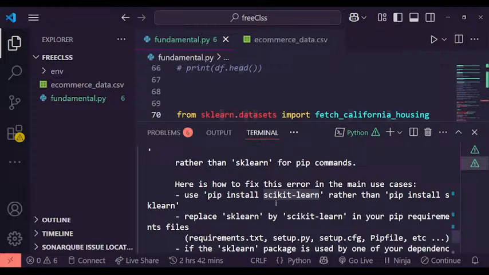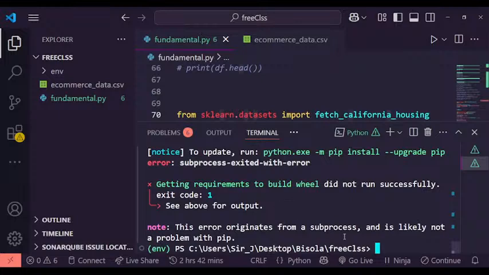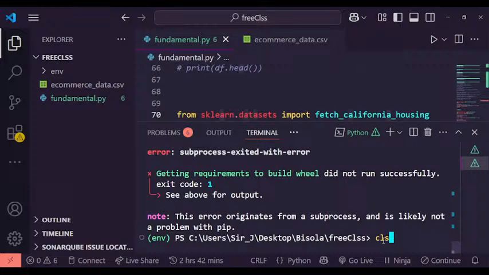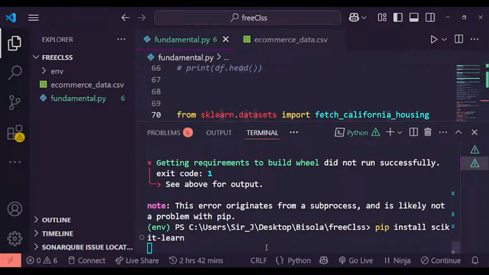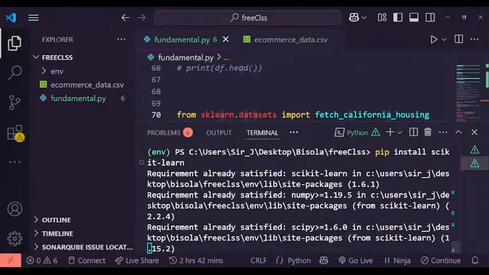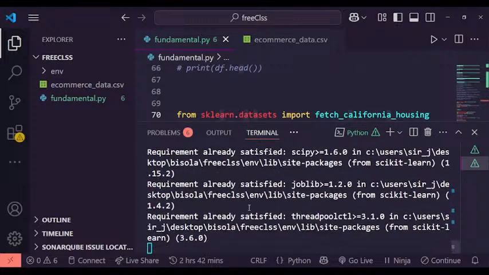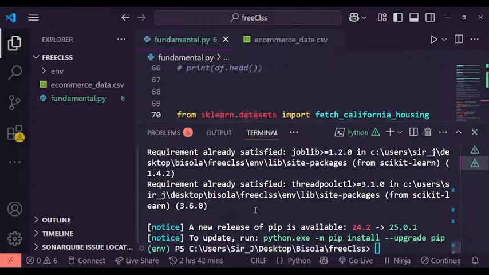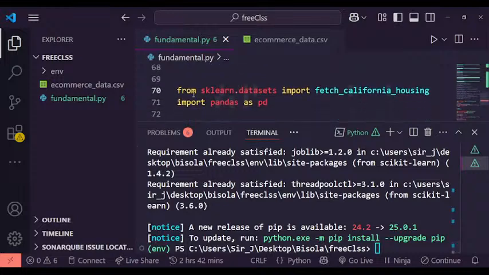So now I will run the command pip install scikit-learn, which is the library I'm going to use. When I hit enter, it shows the requirement is already met because I've installed it before. Now that we've got it installed, we can work with the package.